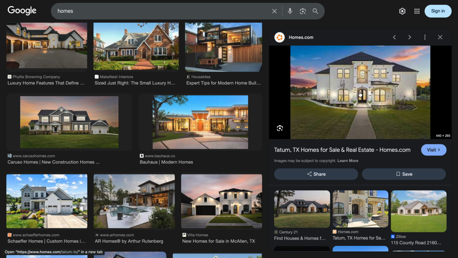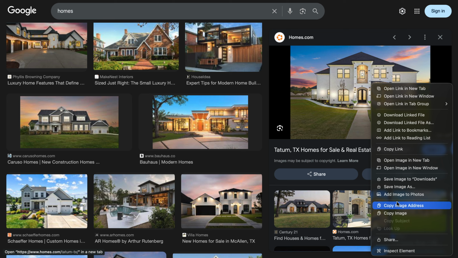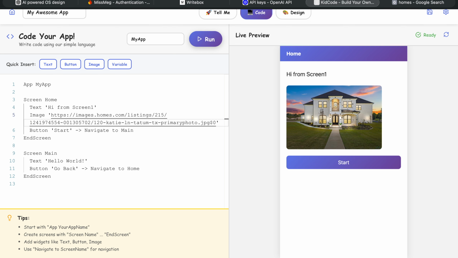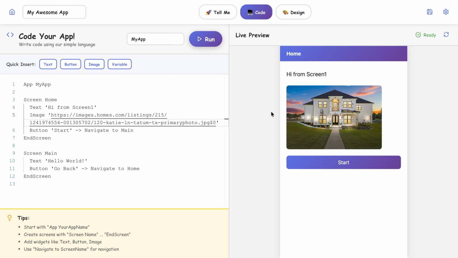So we can look for another image that has a working URL. Let's see this one. Click copy image address, and then paste this URL, run. Okay, so this one is working. That's fine. So I did not make a mistake. We just typed in a URL that was not pointing to an image for some reason.